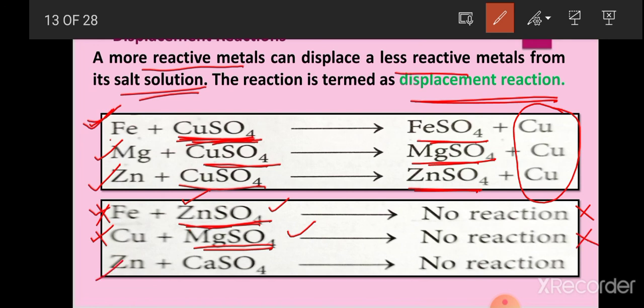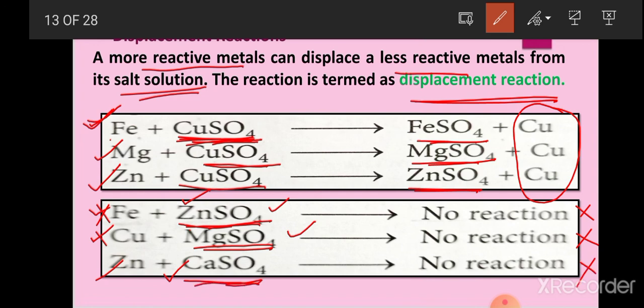Now what happens when zinc reacts with calcium sulfate? Calcium is at the top as compared to zinc, meaning zinc is less reactive than calcium. So zinc cannot replace calcium from the solution. That is why this reaction cannot take place.